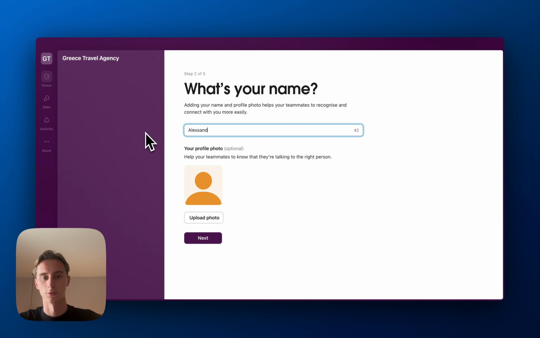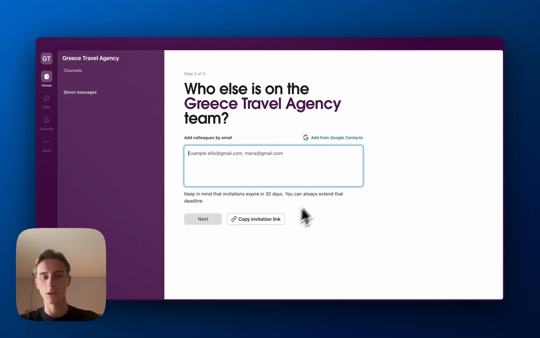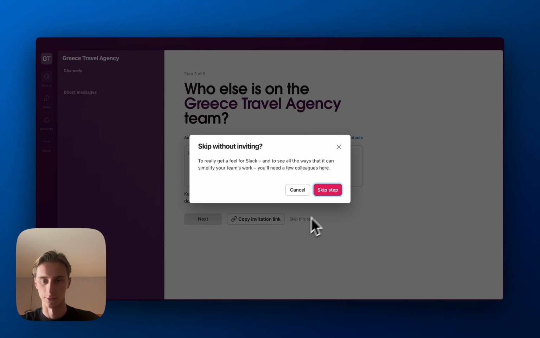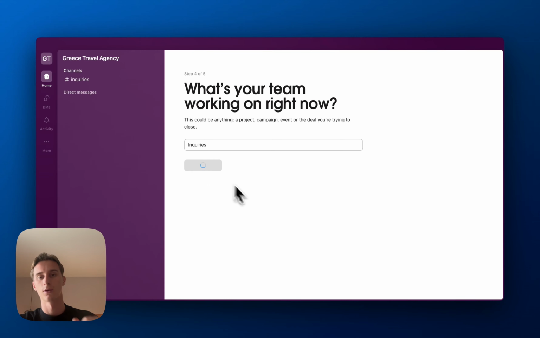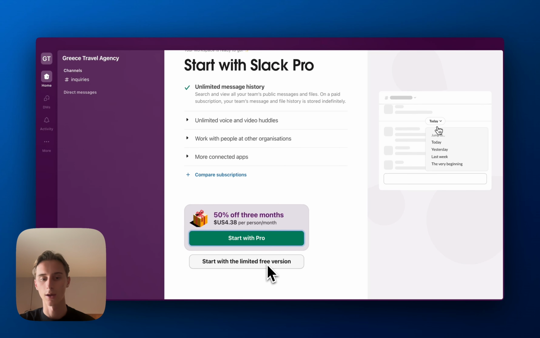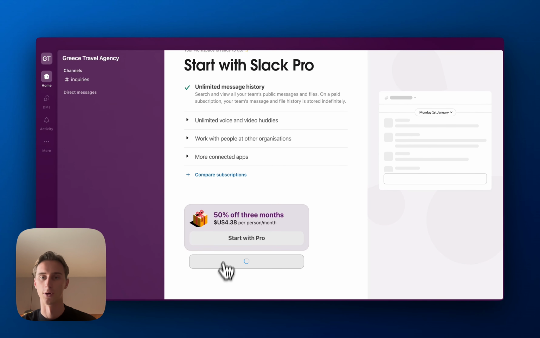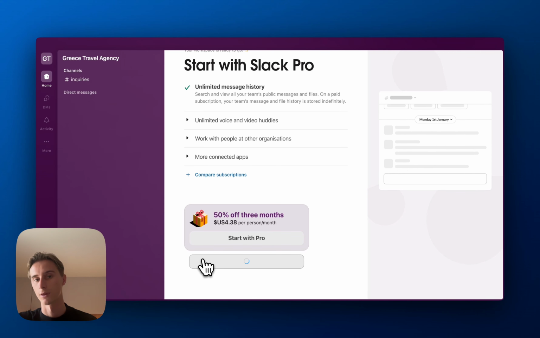Then you just put your name. You can upload a profile picture if you want to. And then here you're just going to skip this step. And then you can add a channel, so I'll write inquiries. And then here you can start with the limited free version. Once you have done that, your Slack workspace has been set up and it's ready to be used.